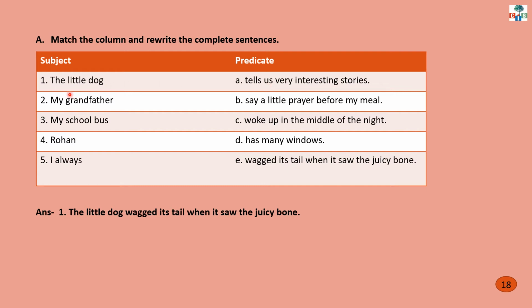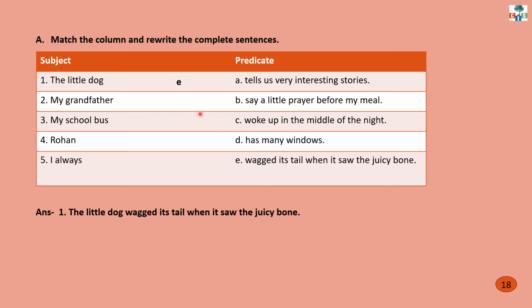See the first one, the little dog. Now find the correct predicate. What did the little dog do? The little dog wagged its tail when it saw the juicy bone. So the correct option is E.